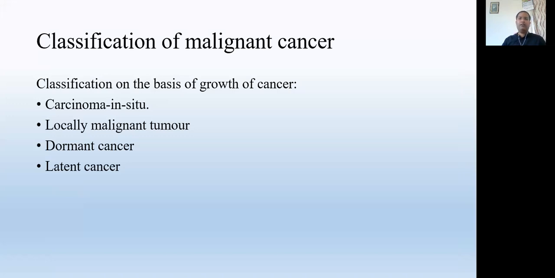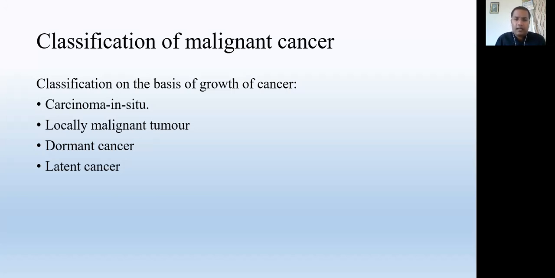Next, the classification of the malignant cancers. These malignant cancers are of four types. One by one we discuss these characters. First is the carcinoma in situ. Carcinoma in situ means that it is malignant. If there is a malignant tumor, there must be metastasis, there must be invasion. But this type of malignant tumor is usually limited to a particular structure. That's why I call it carcinoma in situ.